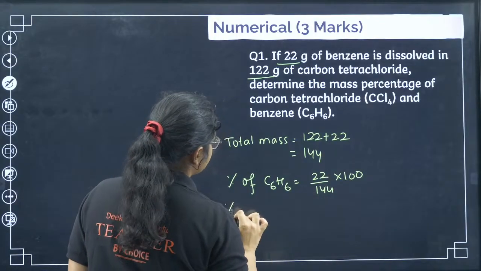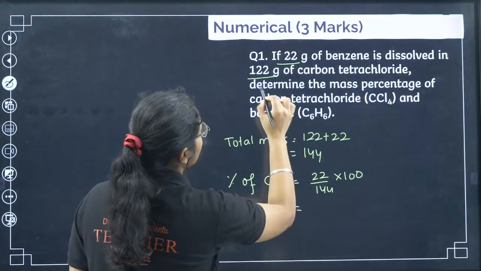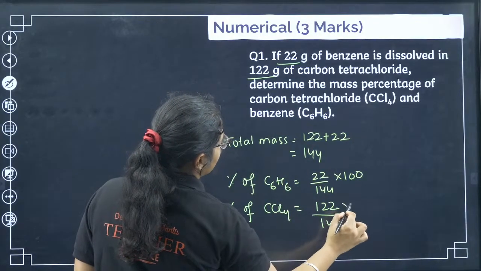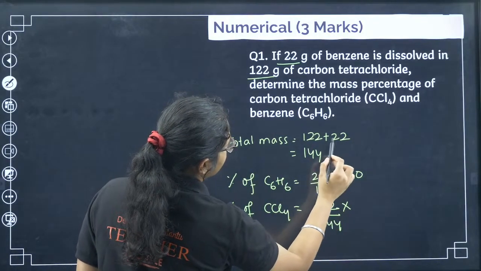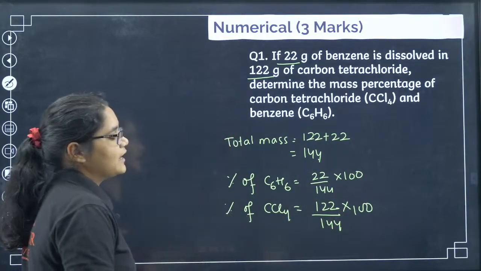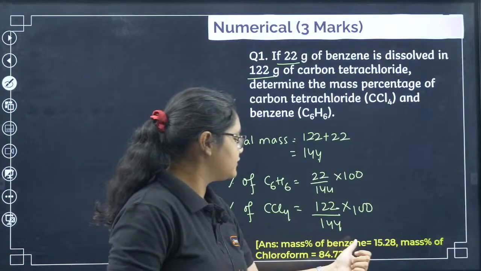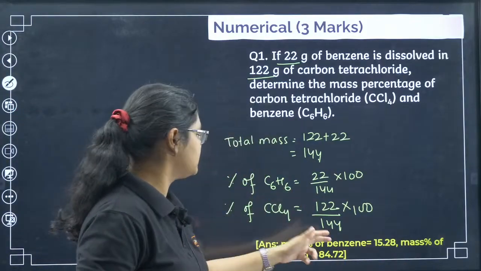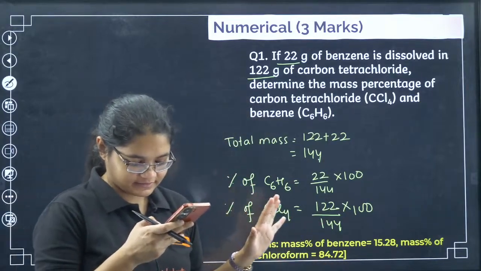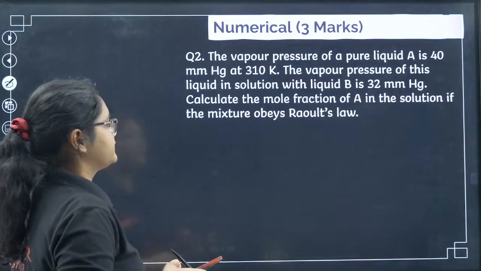And what is the percentage of carbon tetrachloride, CCl4? That is 122 by 144 into 100. If you solve this, the percentage of benzene will be around 15, and for carbon tetrachloride it will be around 85%. Yes, Neon is absolutely correct here. Let's move to the next question.